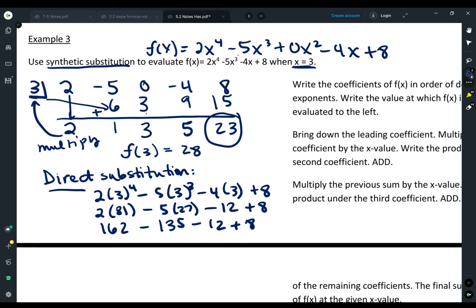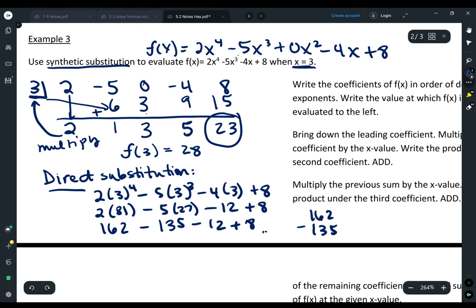The numbers that I'm getting are really big. Look at the problem up above where I did synthetic, where all I did was multiply and add, and the biggest number I got out of the whole thing was 23. To do 162 minus 135 minus 12 plus 8, I'm going to either have to really think, or grab a calculator, or go over here and line up those numbers. So the idea is that we do these kinds of little substitutions all the time, especially when I'm graphing, and it's a lot faster to do this synthetic substitution.